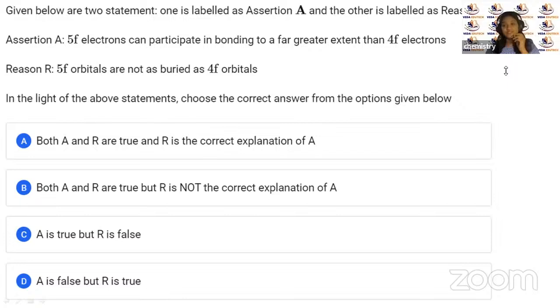Okay, so I'll read the question. My image might be blurring out the question, right? So let me read it. What is given?